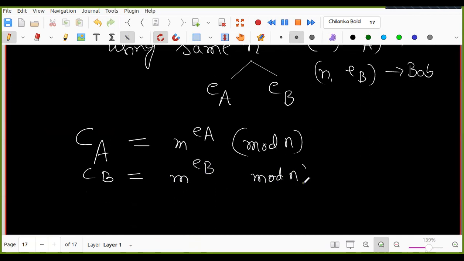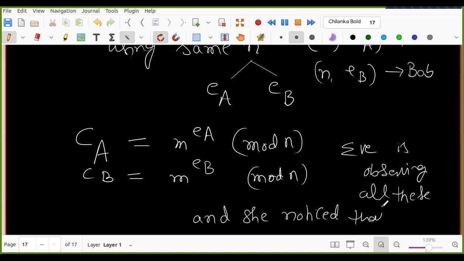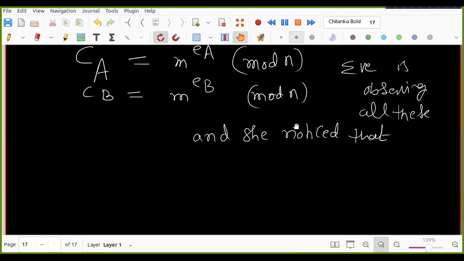Now Eve is observing all these things, and she noticed that GCD of EA comma EB is 1.